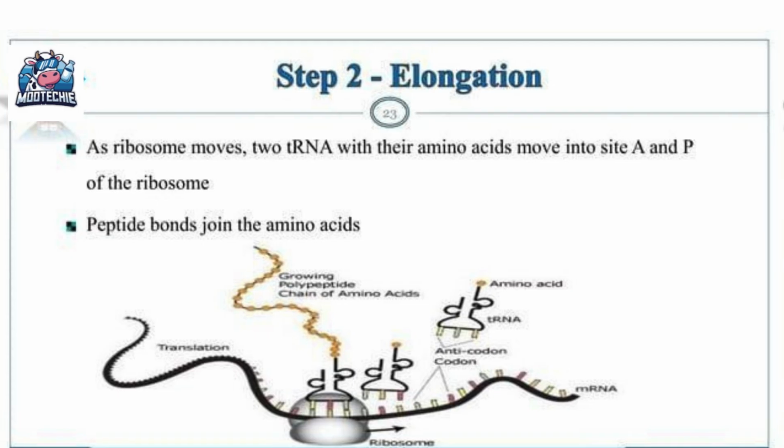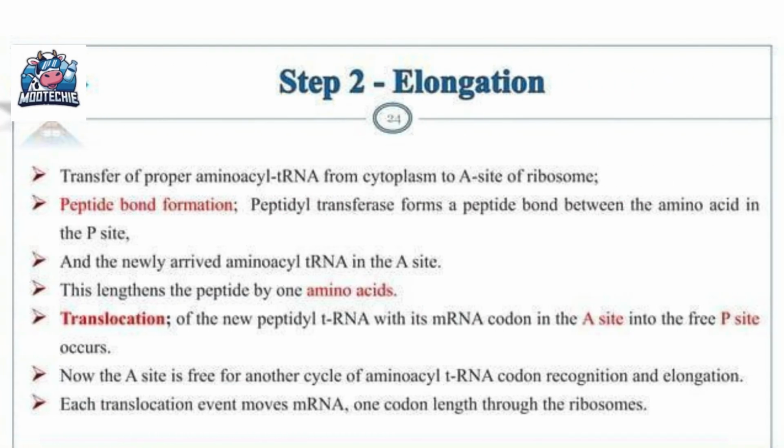Slide 11 elaborates on the elongation process with key steps. The first step is the transfer of the correct amino acyl tRNA from the cytoplasm to the A site of the ribosome. Next, a peptide bond is formed. An enzyme called peptidyl transferase, which is actually part of the ribosome's rRNA, forms this bond between the amino acid in the P site and the new amino acid in the A site. This lengthens the peptide chain.